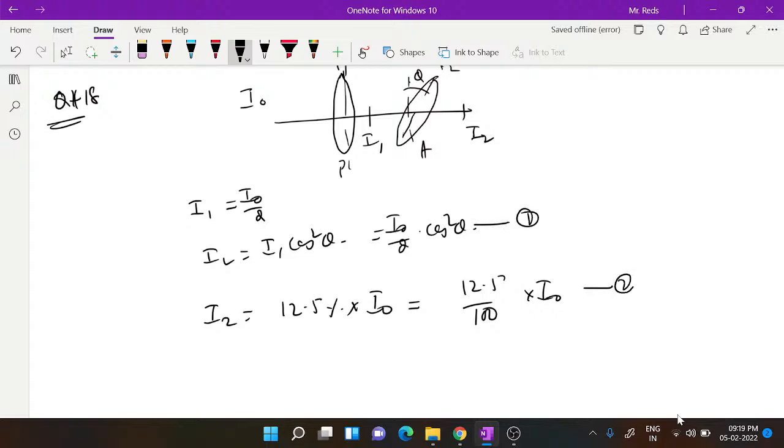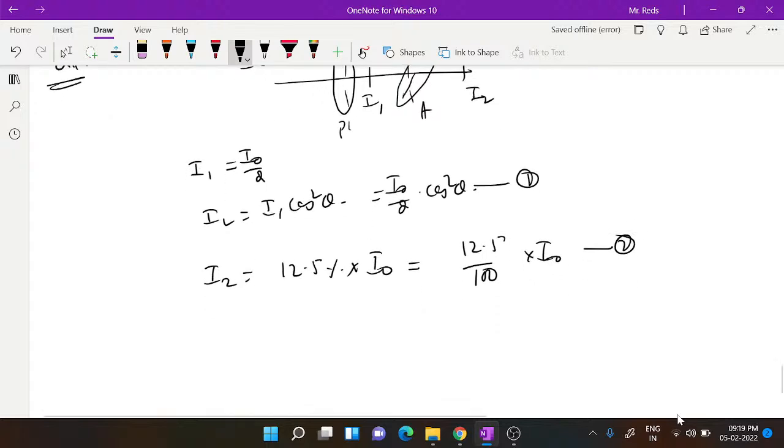This is also I2. If you equate these two, you can write I naught by 2 into cos square theta is equal to 12.5 by 100 into I naught. The I naught gets cancelled. For this percentage of light coming out of the second, at what orientation is it, what is the angle?